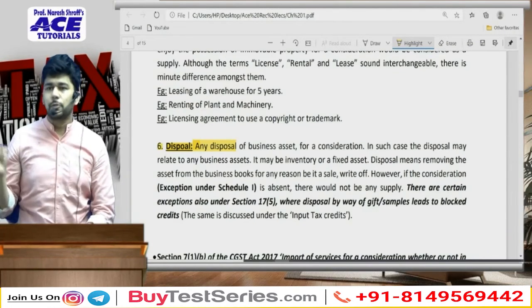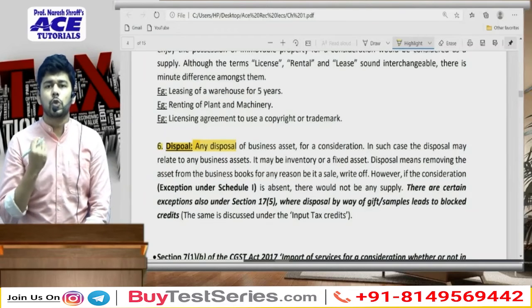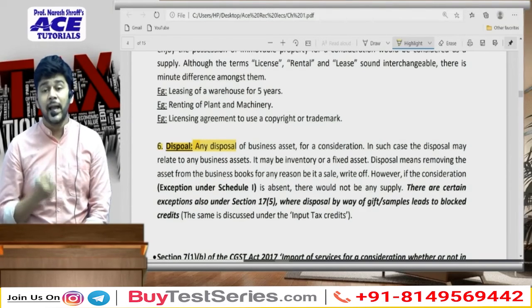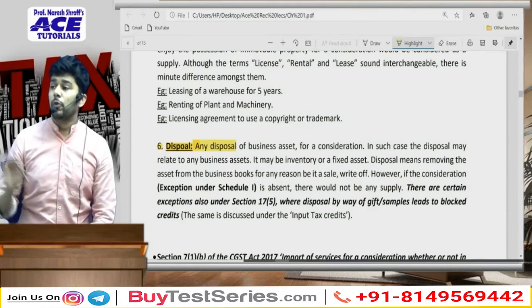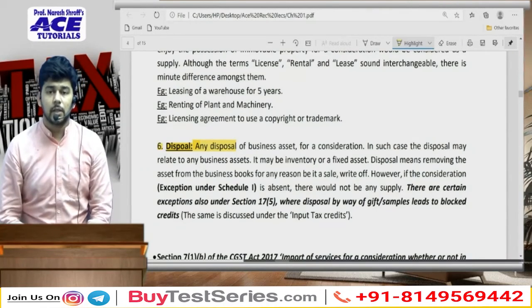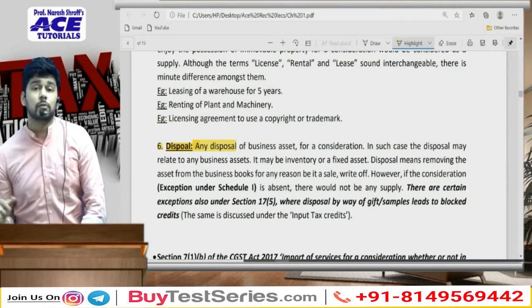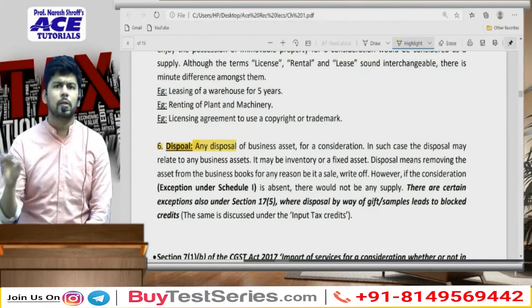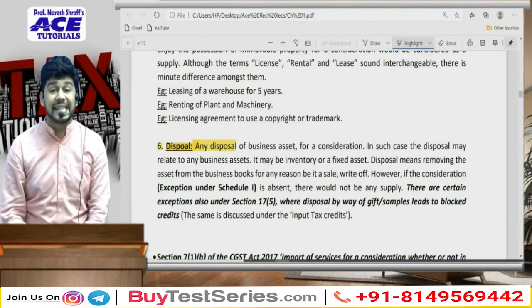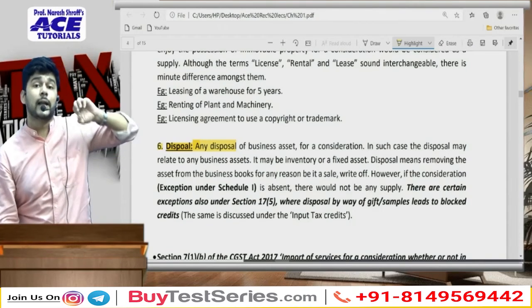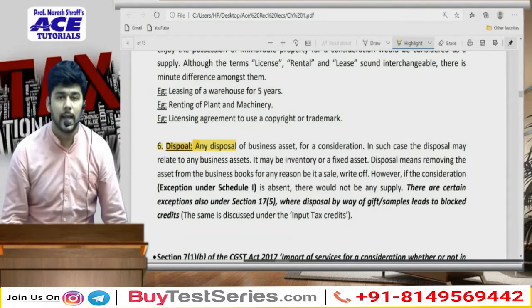So if there is a disposal, meaning I have unused stock in the business, obsolete or outdated stock, and I threw it off, even though I am giving it to the kabadi wala or something like that at a very nominal price, still that disposal activity amounts to supply.